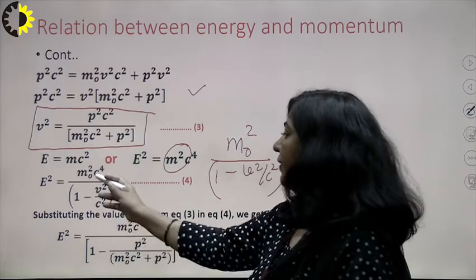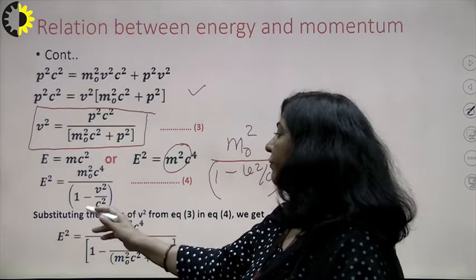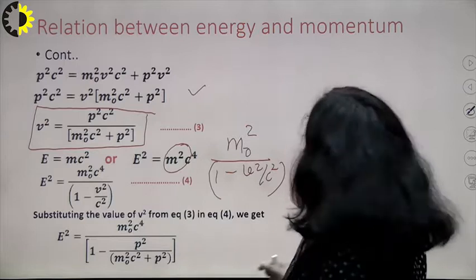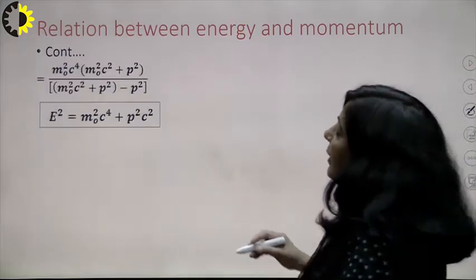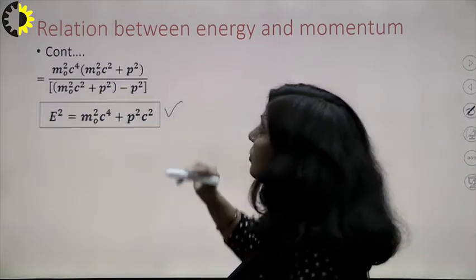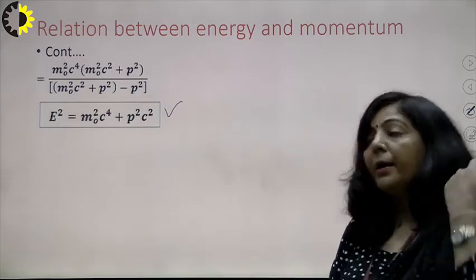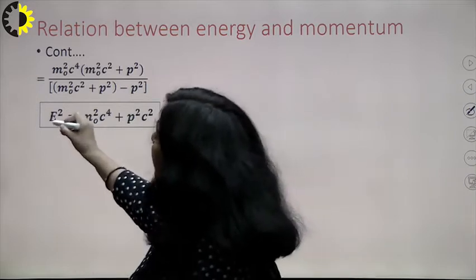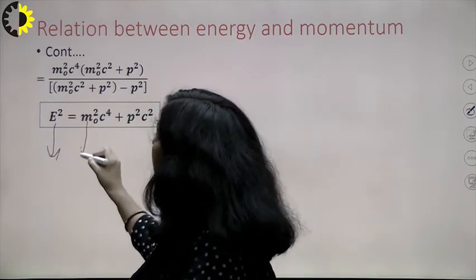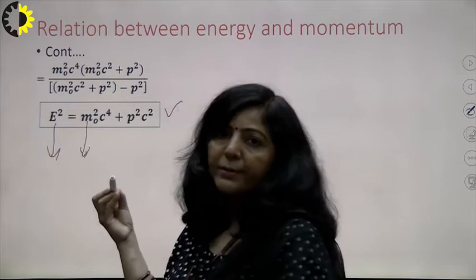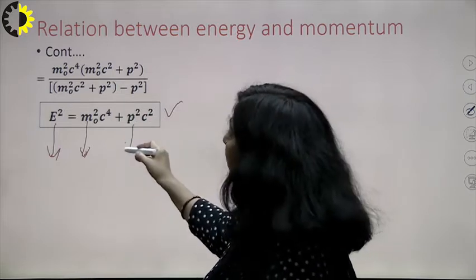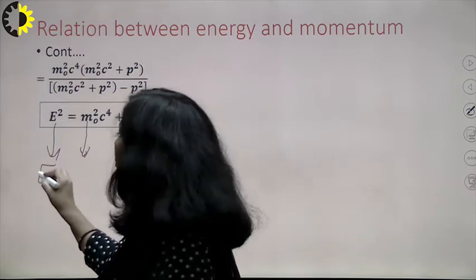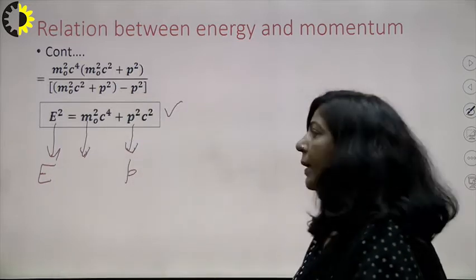So when you simplify m naught square c^4 and 1 minus v square, now you substitute equation number 3 here, and after solving, finally you get this relationship. This is the famous relationship between total energy and momentum. E is total energy here, m naught is rest mass, c you know is the speed of light, p you know is relativistic momentum. So this is the relationship between relativistic momentum and energy, right?